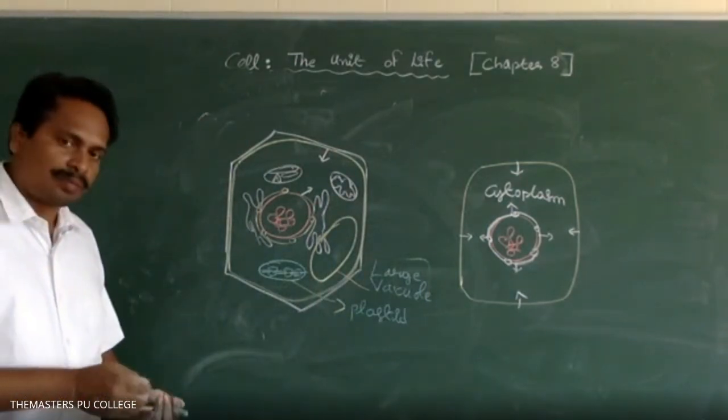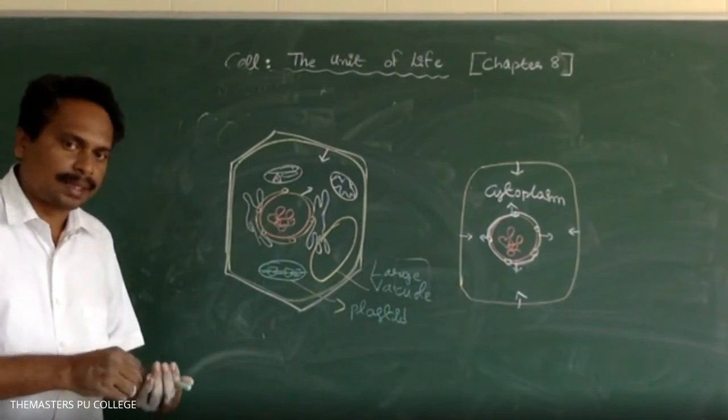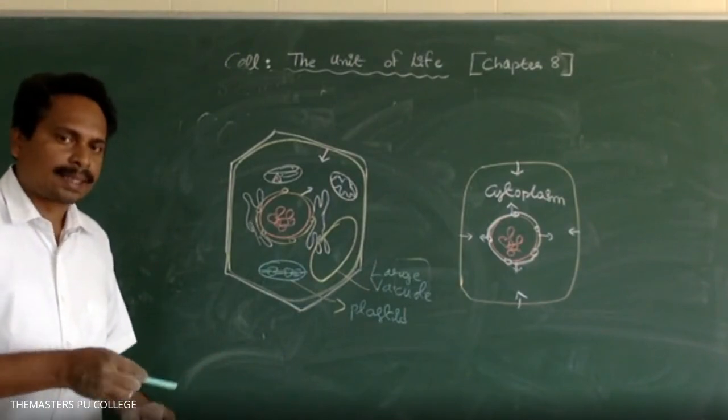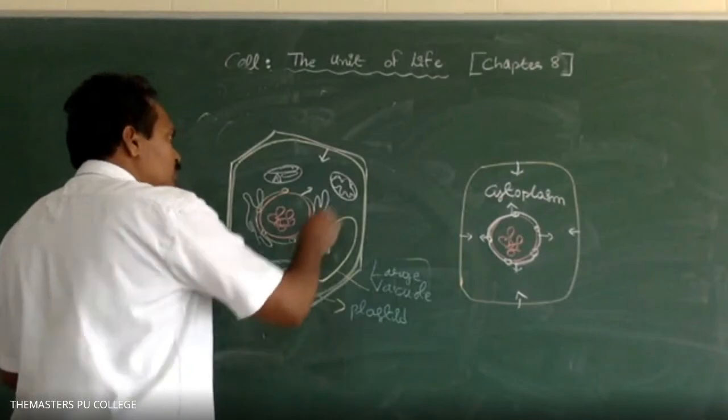What is the function of the chloroplast? The chloroplast is one of the plastids and is involved in photosynthesis. What is the function of mitochondria? Respiration.